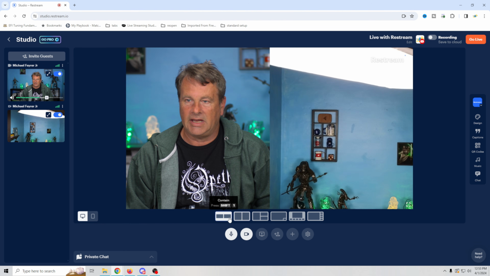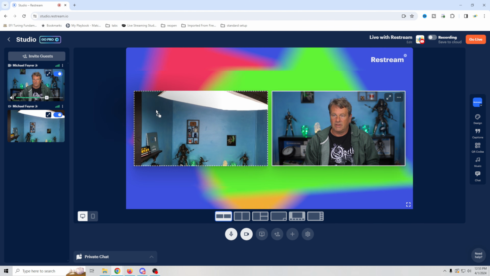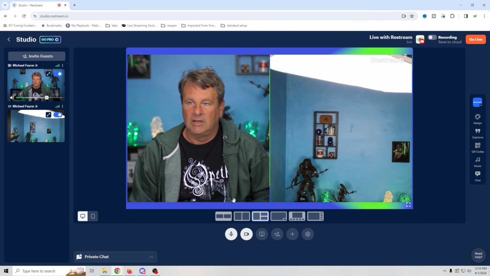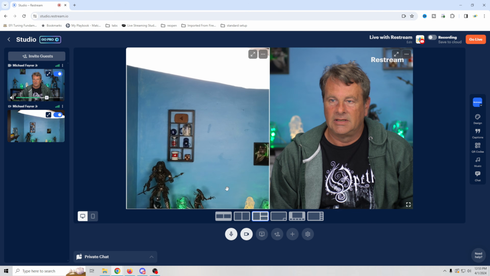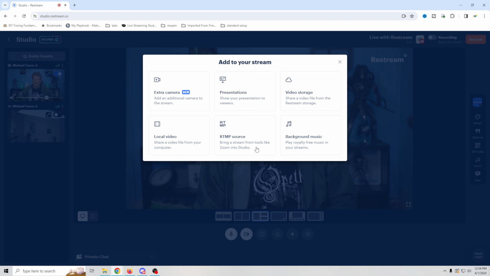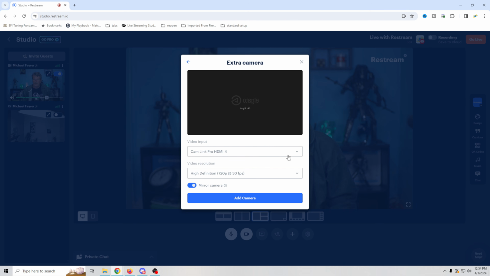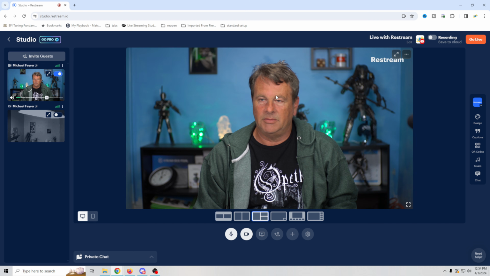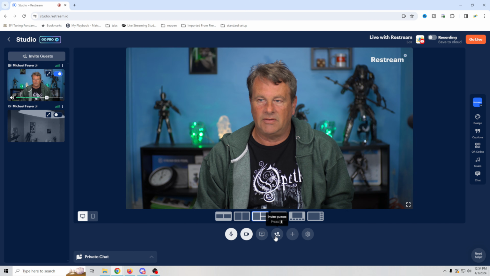It works just like adding a guest. So there we go. We could shift that stuff back and forth. We can put it up like this. And so the extra cameras and that sort of stuff work just like adding a guest. You'll also notice on the free account, I was able to add a second camera. I could probably add a third camera if I want. So it doesn't look like there's any particular limitation on adding cameras even on a free account.